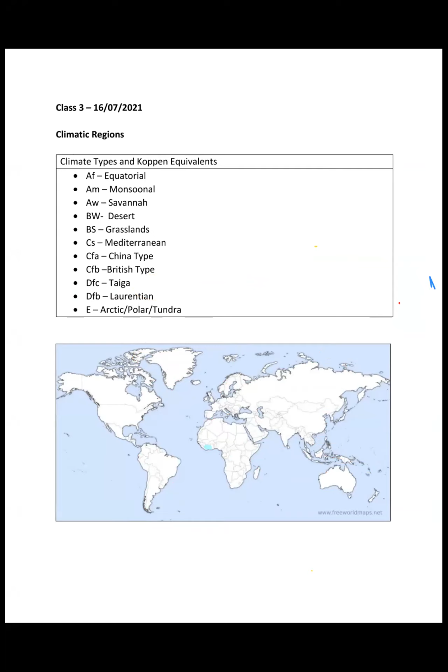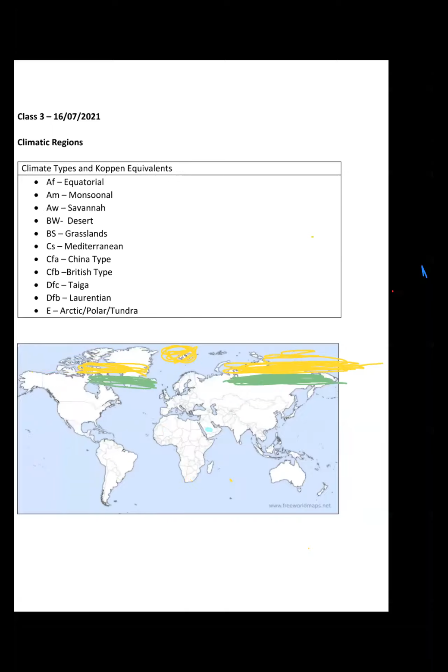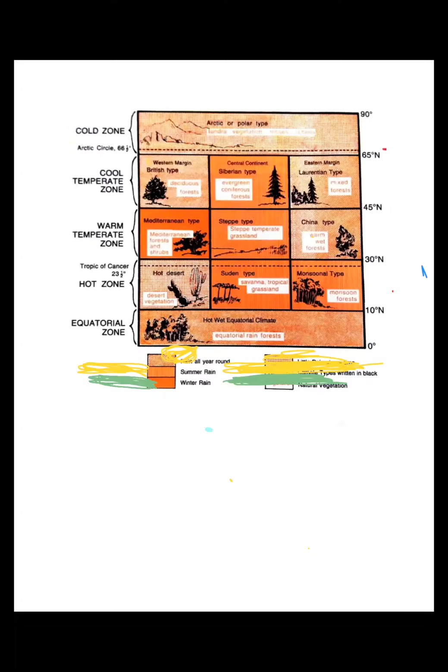See, the Siberian type of climate, this is the region, right? This one. And the polar type of climate, this is the region, right? So just the latitudinal difference, right? We have discussed all the types of climates; any doubt to anyone in all the types of climates?